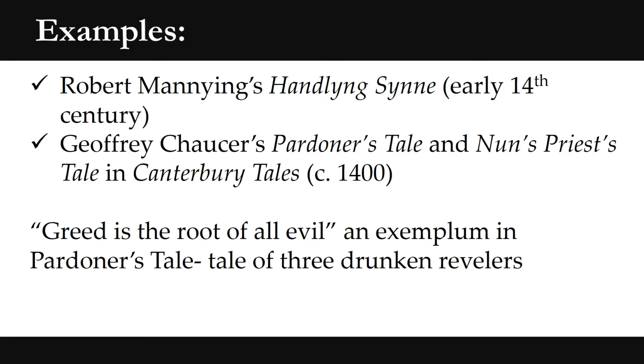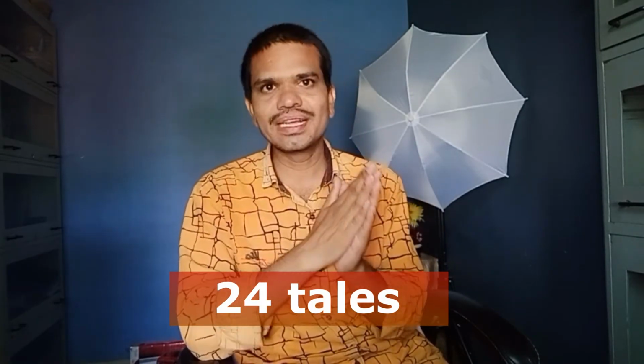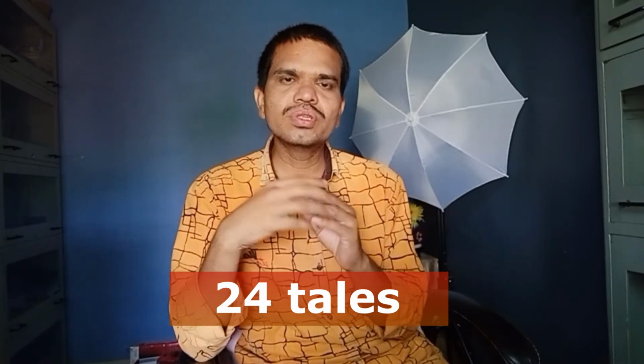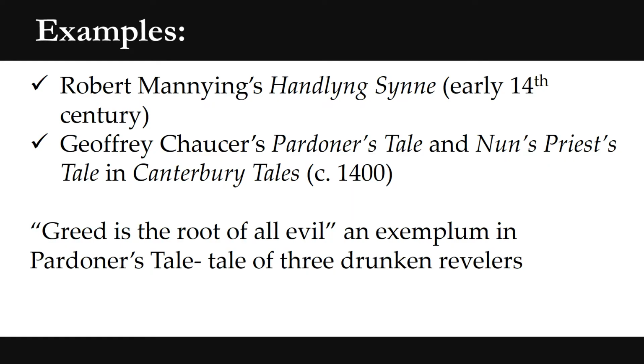Here we have Robert Manning's Handlyng Synne, composed in the early 14th century, and then we have Geoffrey Chaucer's Pardoner's Tale and Nun's Priest's Tale in Canterbury Tales, generally recorded around 1400. Dear students, Canterbury Tales is a collection of stories or tales. I think there are 27 tales in the collection. If you look at the Pardoner's Tale, you find how the dictum or moral point, greed is the root of all evil, is explained through a story.